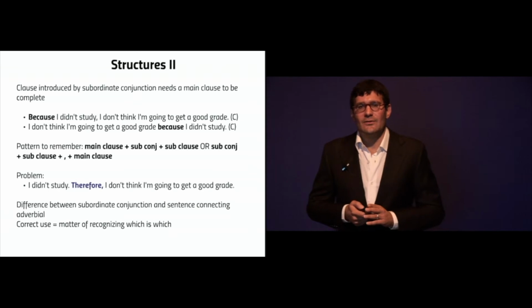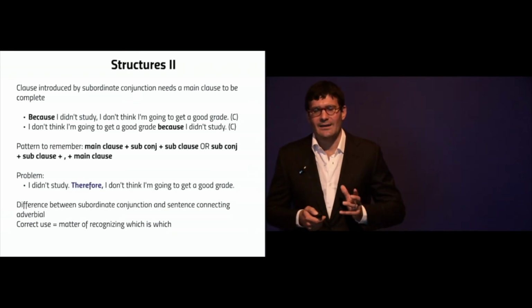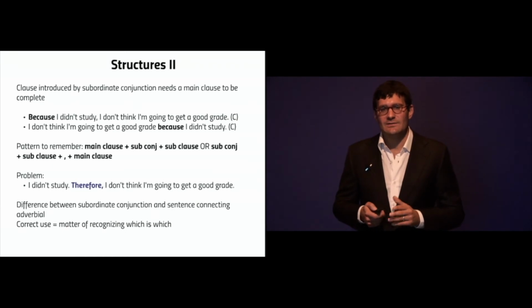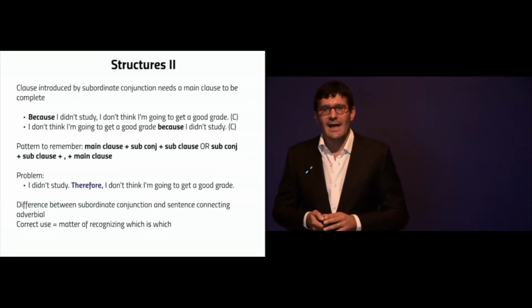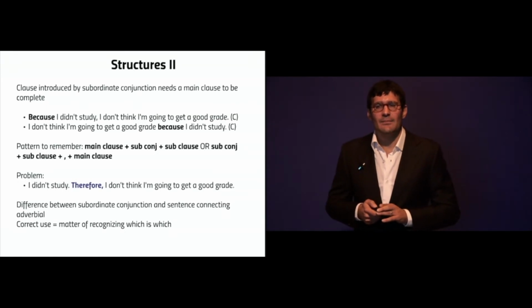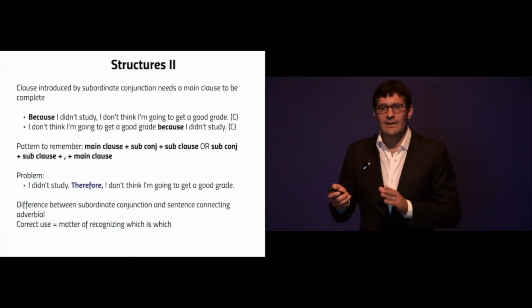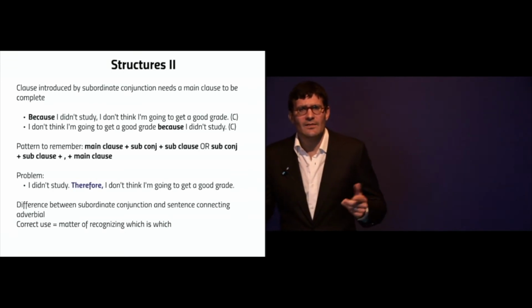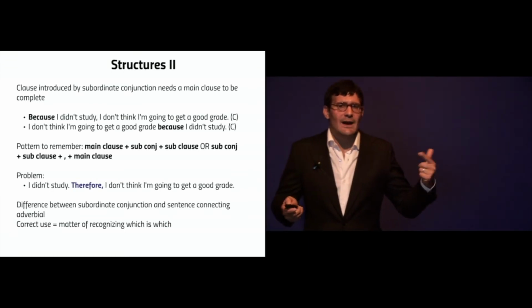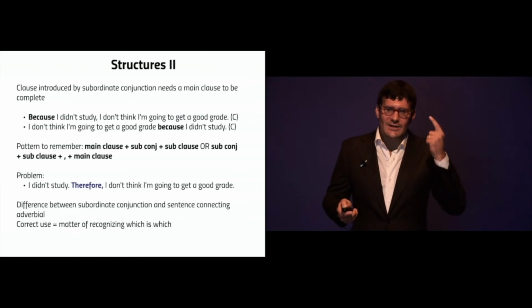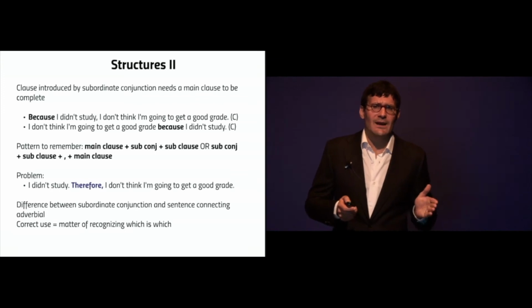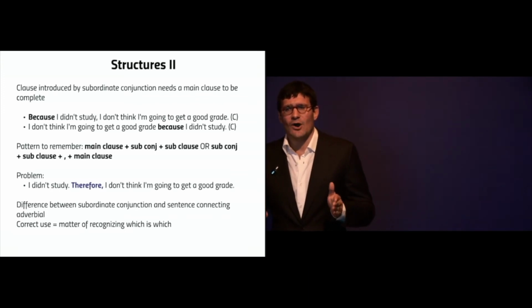I guess the reason why people think that is simply that if you have a "because," right, it gives the reason for something. And in the second sentence, I don't think I'm going to get a good grade because I didn't study, the reason is dependent on what went beforehand. Because I didn't study, well, that's the reason for what? I don't think I'm going to get a good grade. So if you're thinking about this logically, it would make more sense to say, I don't think I'm going to get a good grade because I didn't study.